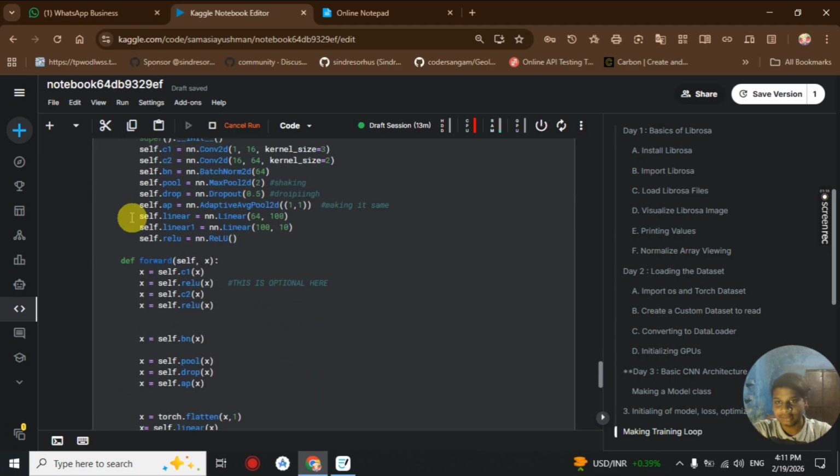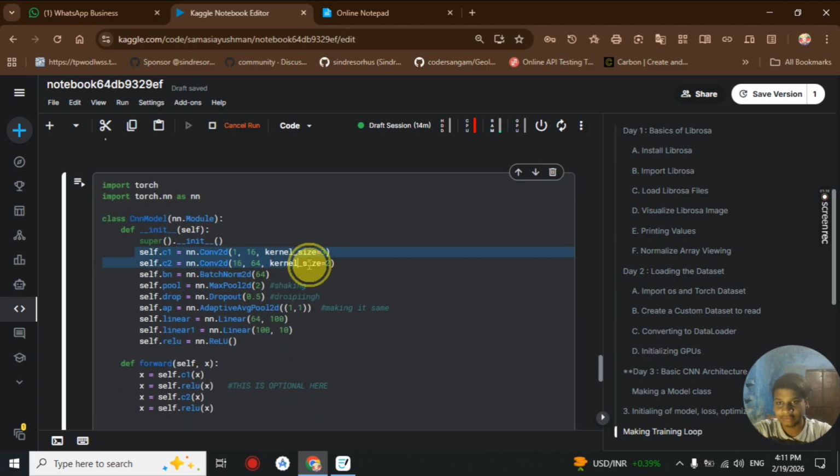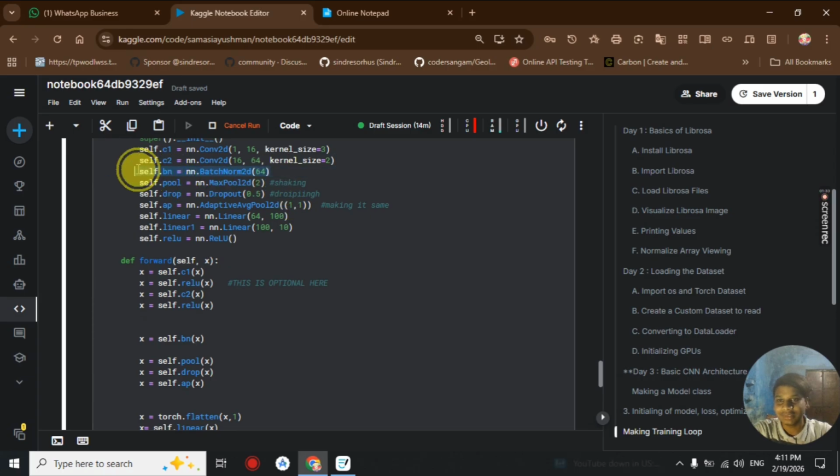Okay, then we make the dataset class, and then we make a small CNN model, and we pass the ReLU function after each Conv2D, and we also make sure about our channels. For our batch normalization, it should be the same as our output layer.